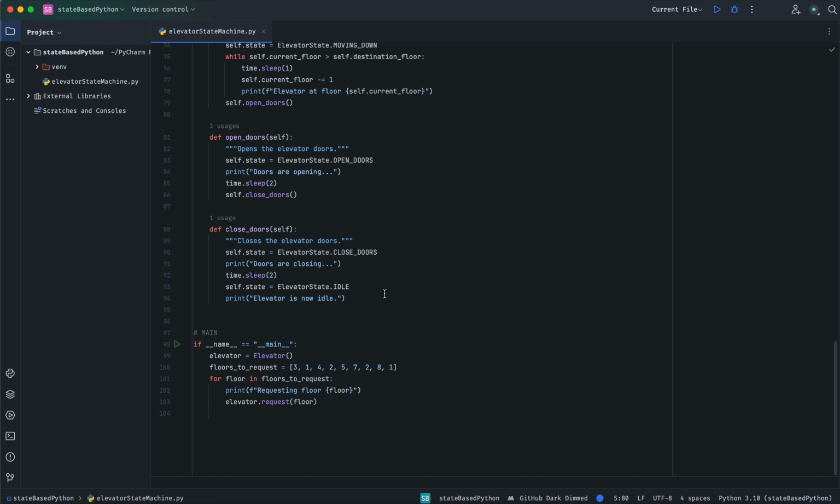As far as the main method goes, I just pass in a list of all the floors to go to, to show an example of the automation. And yep, a nice for loop. Let's go ahead and give her a shot and run this sucker.